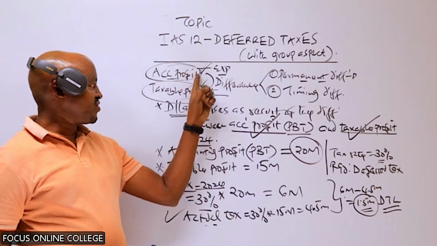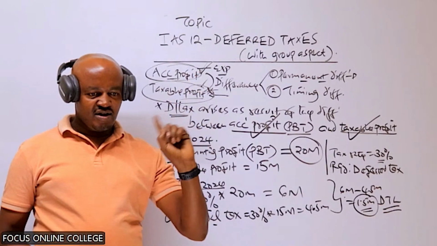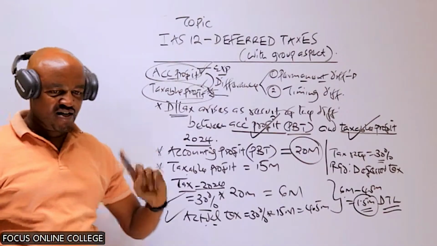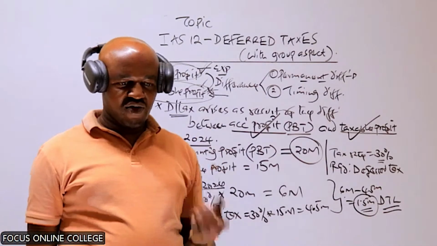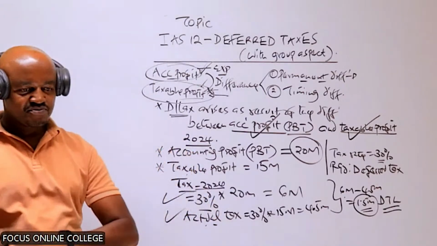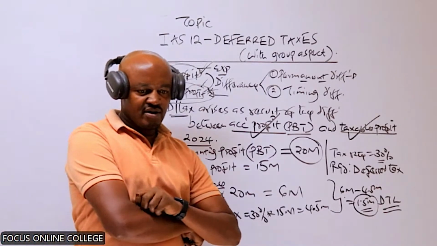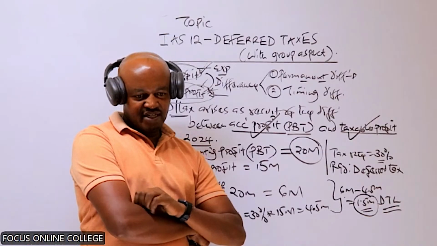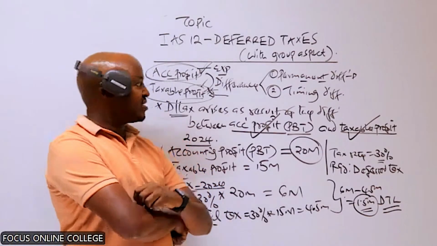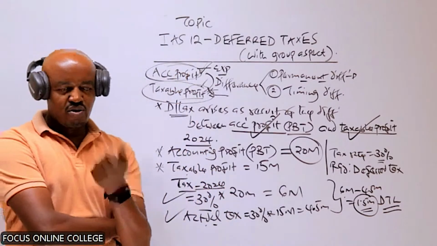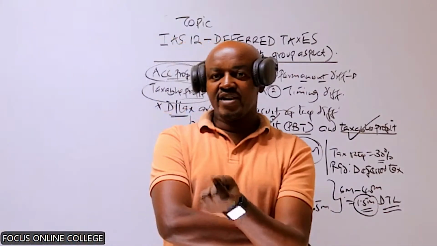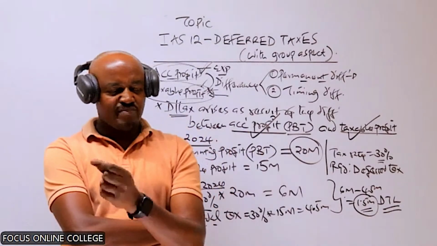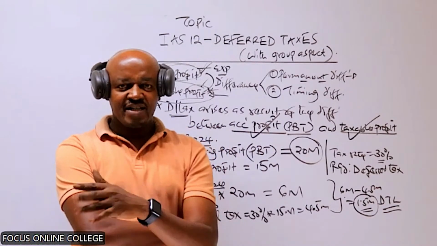Purchase of an asset is not an expense. Another good example is something like fees and fines, that is fines and penalties.